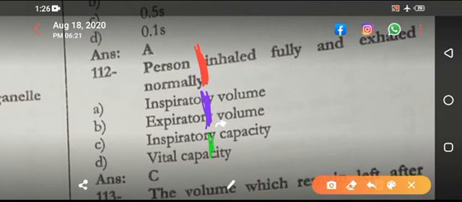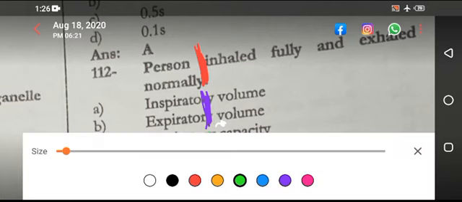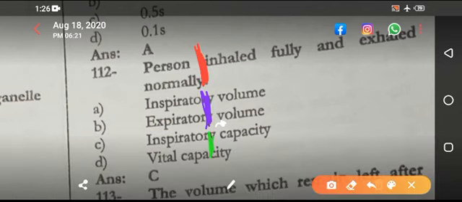This is suppose expiratory reserve volume, and this is residual volume. So from here a person does what? He inspires fully, so he goes fully. So if a person inspires fully, what is this called?